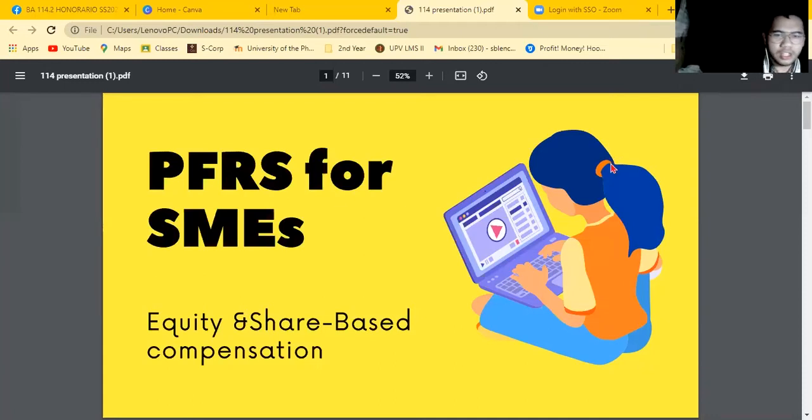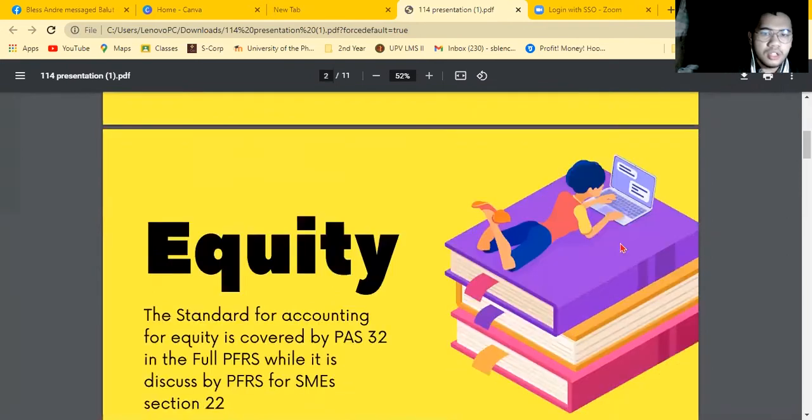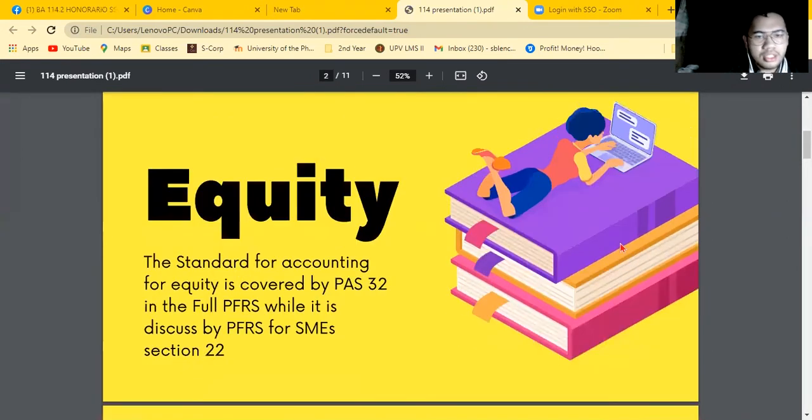Good day, everyone. Together with my group mates, Kay Sulfay Talaman and Les Andre Nisahon, we are tasked to discuss to you the differences between the PFRS for SMEs and the full PFRS for equity and share-based compensation. So let's go first with equity. Equity is covered by PAS 32 in the full PFRS, while it is discussed by PFRS for SMEs Section 22.